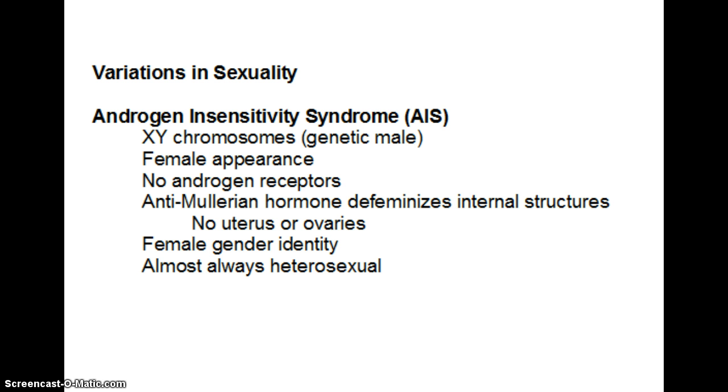Anti-Mullerian hormone is still present, and it does defeminize the internal structures. So the person is born without a uterus or ovaries. The person with AIS has a female gender identity and is almost always heterosexual.